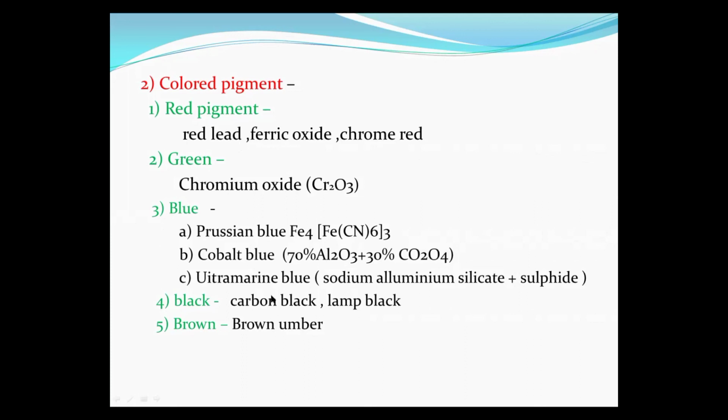So these are the different pigments. Some are white pigments and some are colored pigments. So today we stop here. In the next video we will discuss the other constituents present in paints: the vehicles, thinners, fillers and plasticizers. Thank you.